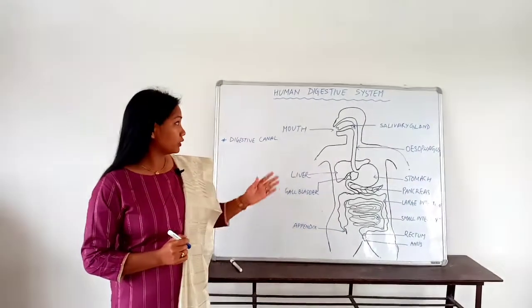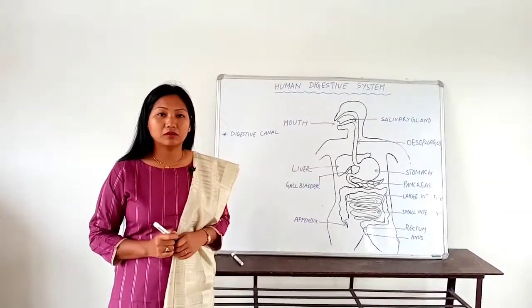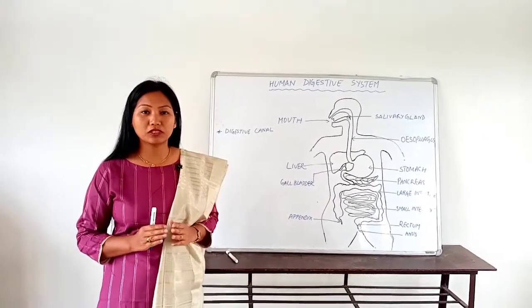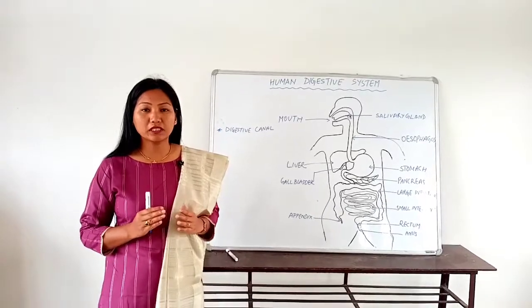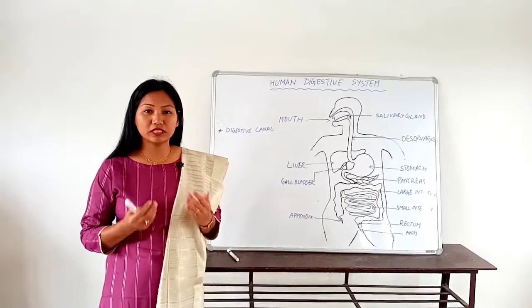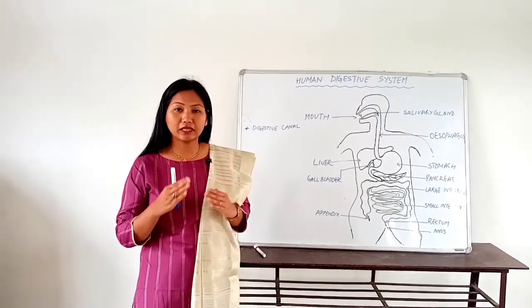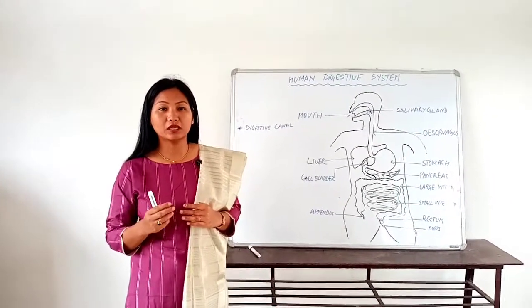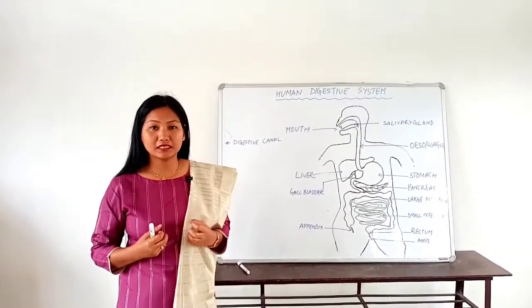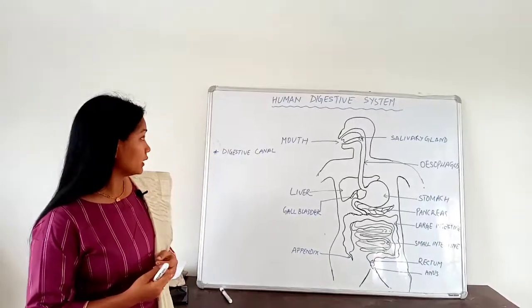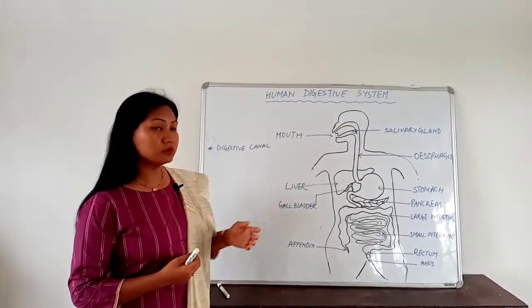So before going to the digestive system, we have to know what is digestion. Digestion is a process by which the complex food particles that we take inside our body are broken down into small particles so that the food can be digested and absorbed into our body. So now let us see the digestive system.